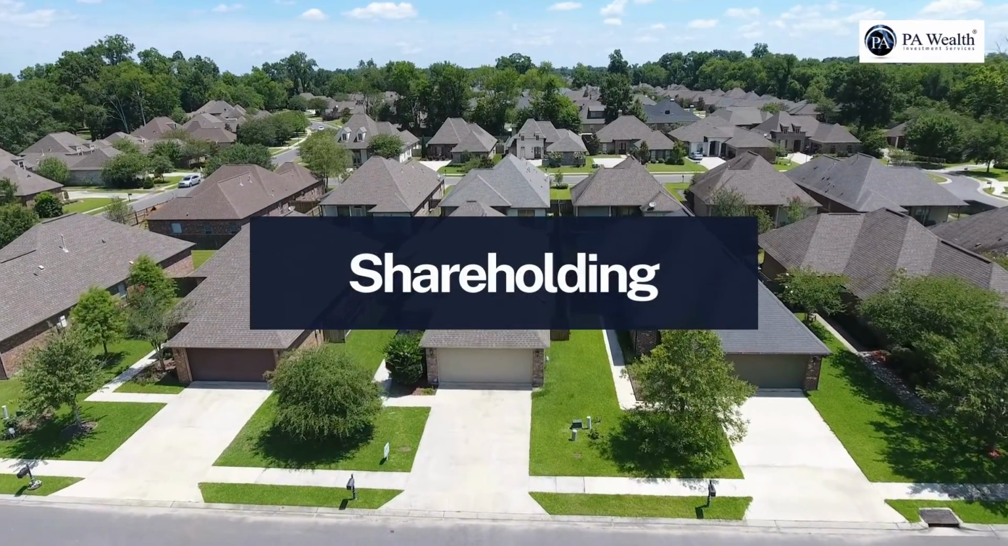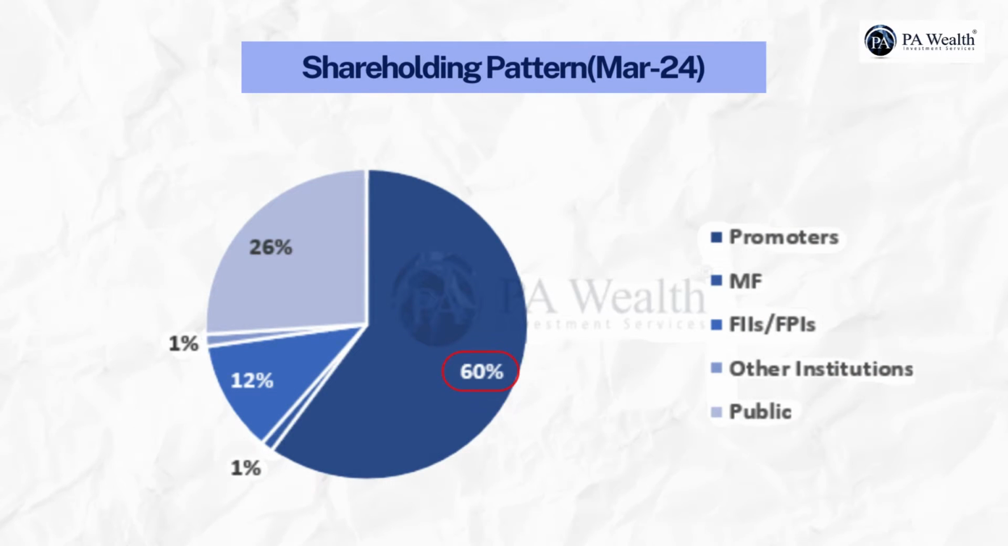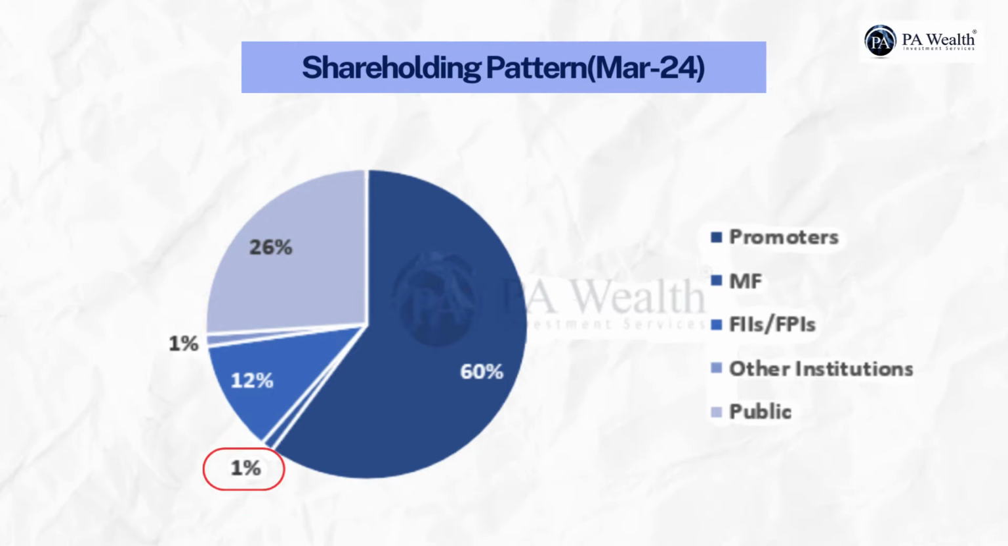Let's take a look at the shareholding of Anant Raj. The promoters are the largest shareholders of Anant Raj with a holding of 60.00%. Mutual funds hold 1.21% of the shares.